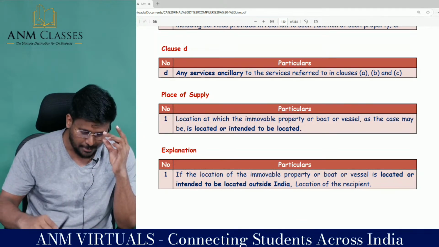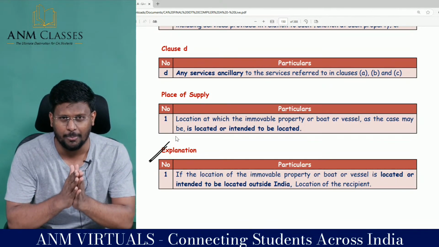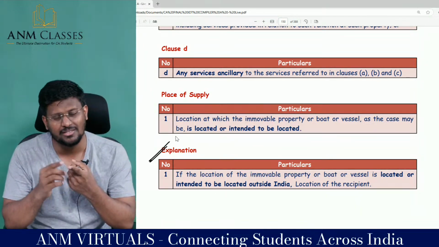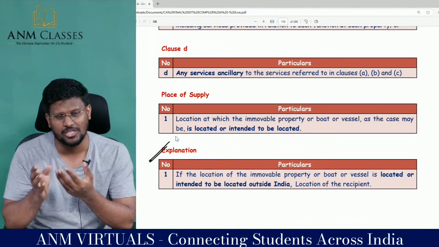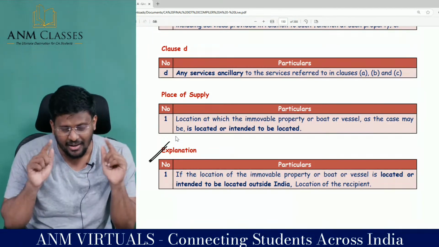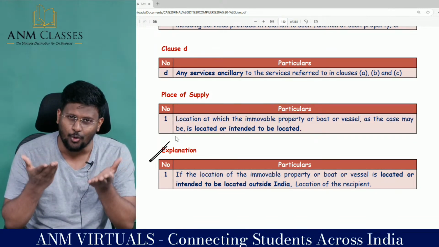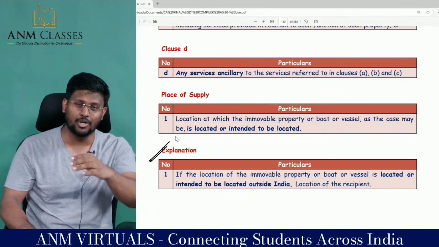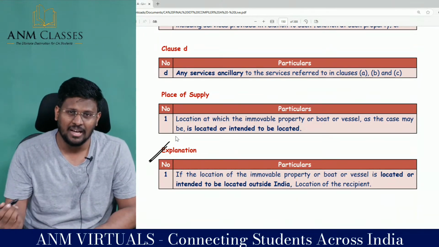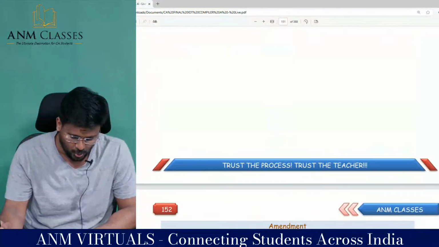But carry this to the examination. There is one explanation under 12.3 which says that if the immovable property is located or intended to be located outside India, that means the service provider is situated in India and the service recipient is also situated in India, but the immovable property is intended to be located outside India, then the place of supply should be the location of the recipient. Otherwise, if you follow 12.3, the government will lose the revenue, because the place of supply will be outside India. The government doesn't want that. That's why they kept a proxy as the place of supply, which is the location of the recipient. Fantastic to the core, sir.